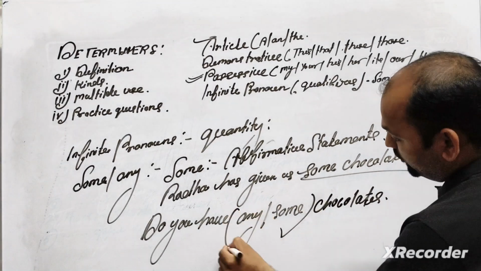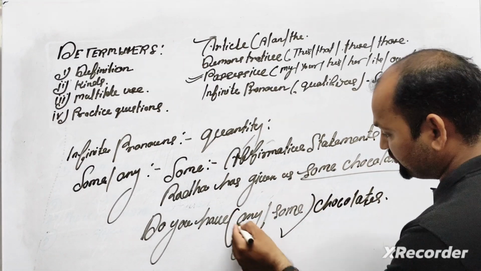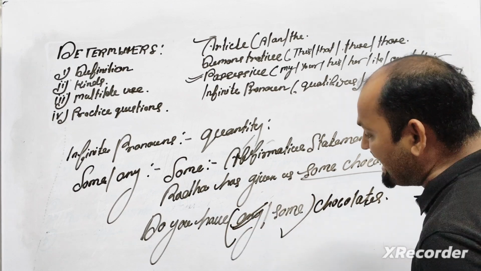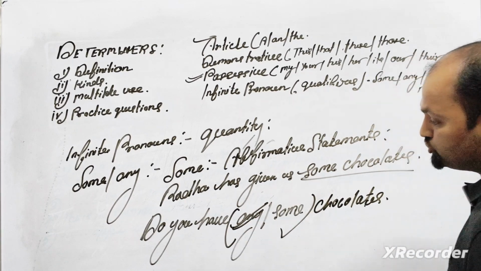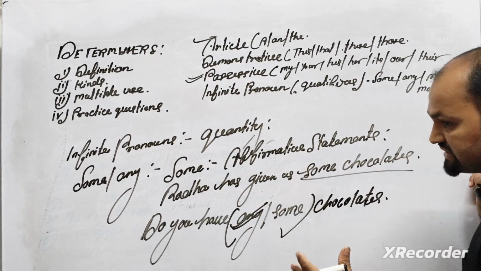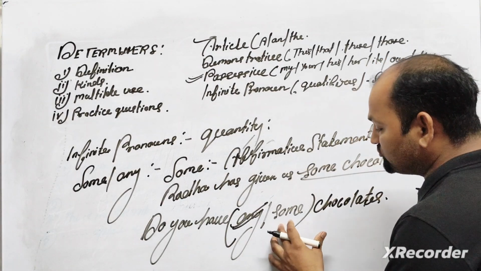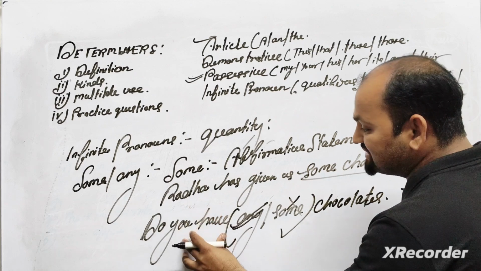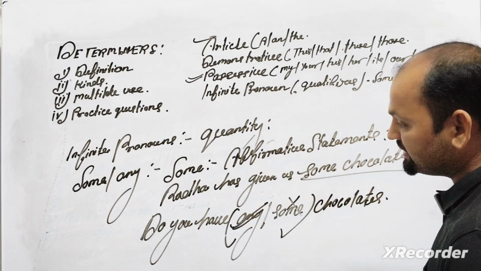So which one is the correct option? In the sense of interrogative, any is the correct answer: Do you have any chocolates? In the sense of some, this is wrong here. In interrogative sentences, we use any.